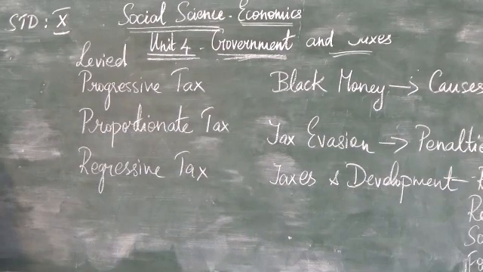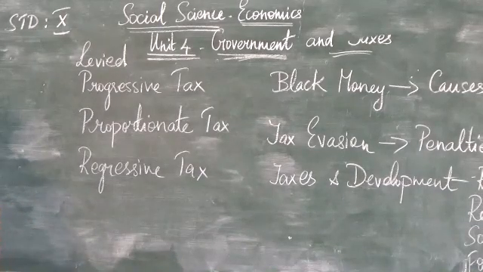When a person does not pay the yearly income properly, sometimes he does not show the proper account of what he gets per year, that money is called black money. So the unaccounted money that is concealed from the tax administrator is called black money.